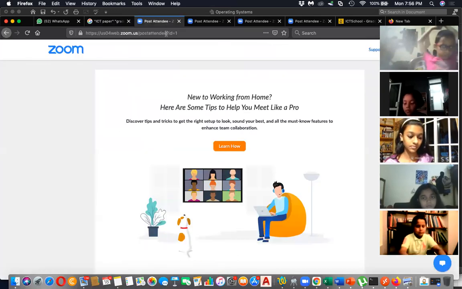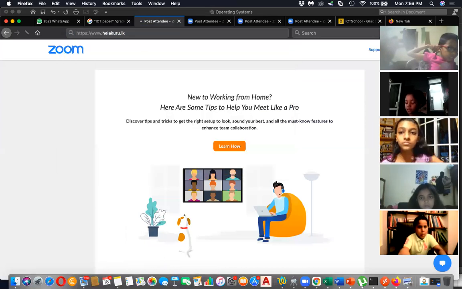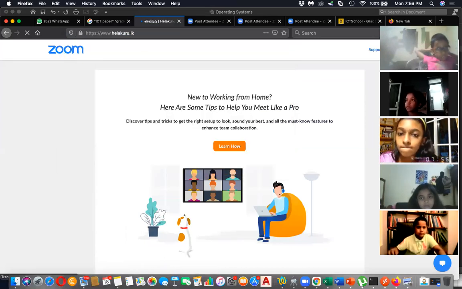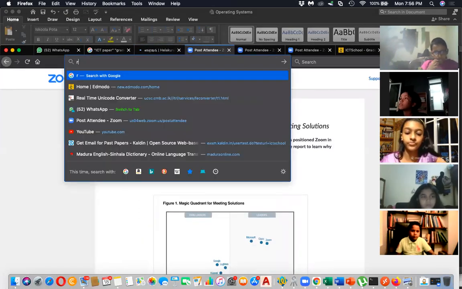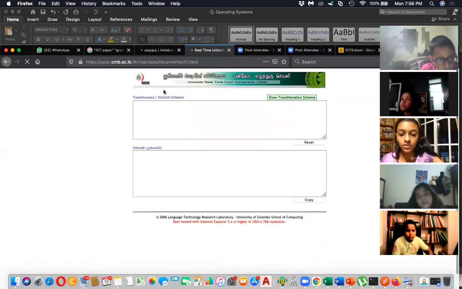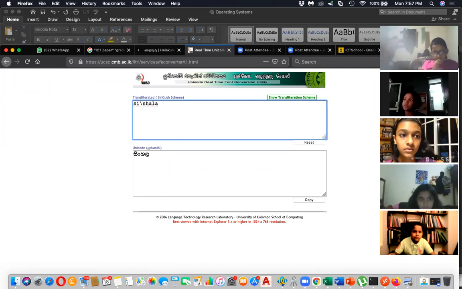So if you want to search Sinhala, please go to a site like this, kuru.lk, the real-time Unicode converter. Then type your Sinhala word in. Let's say you want to find about Sinhala and Hatha Vasara, something like this.